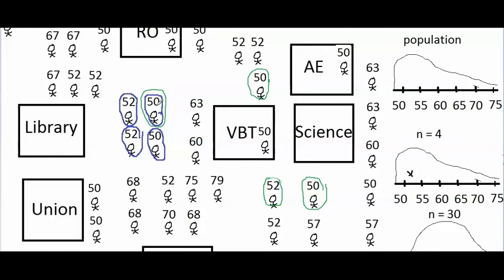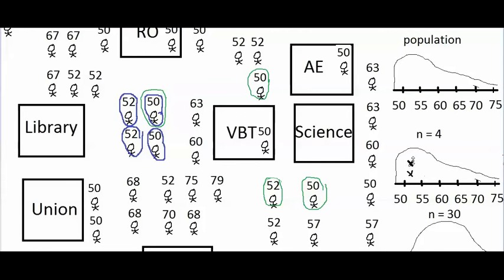Actually, that's not correct. It comes out to 51, just like my first sample. So now I've selected a second sample that also has a mean of 51.